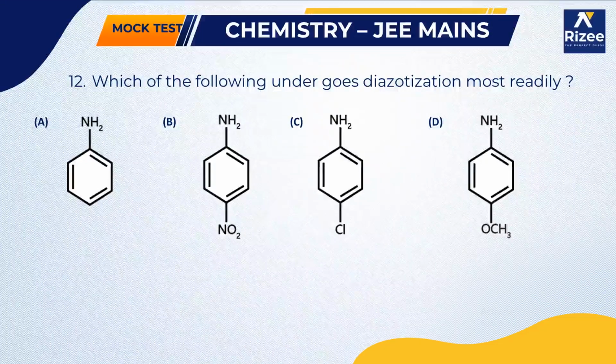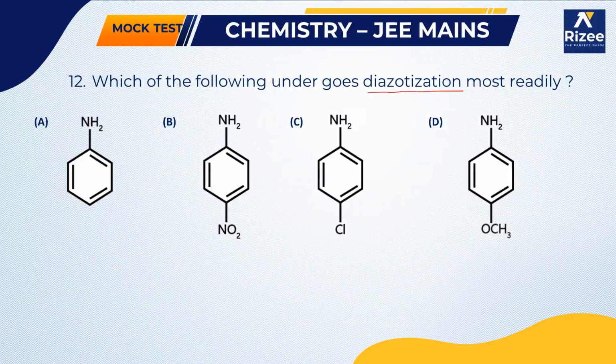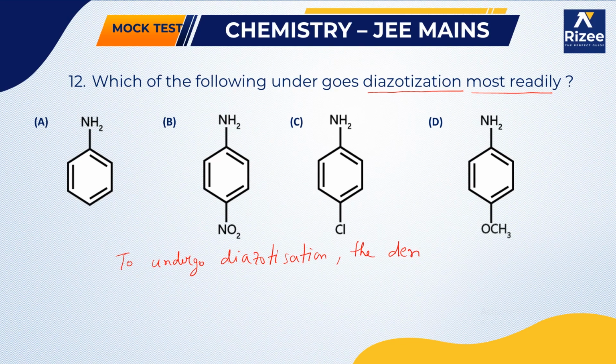Next, which of the following undergoes diazotization most readily? To undergo diazotization, the density of electrons on nitrogen should be maximum.